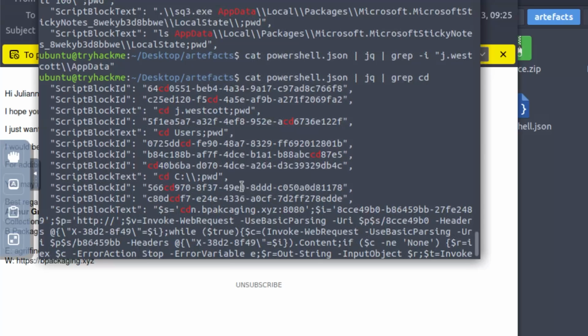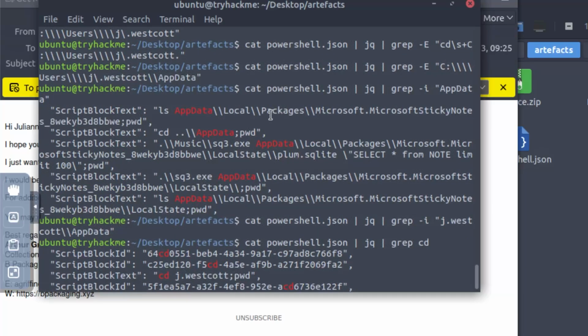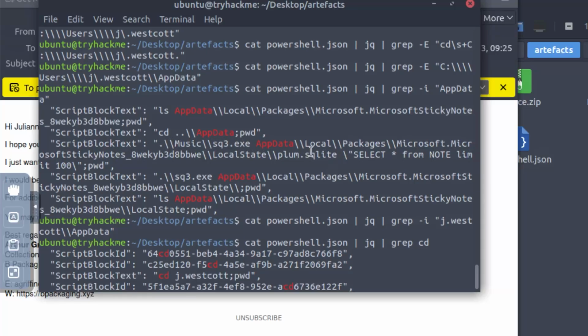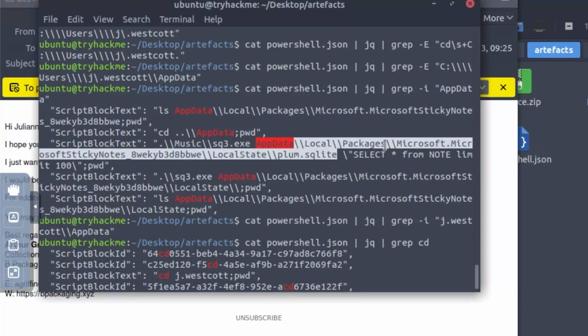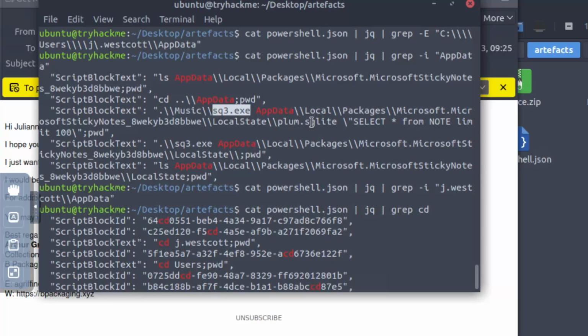Okay, so we combine a few different searches. The first one is the search for that sq3 portion that gave us this full path that we have right here. I've also searched for AppData because I'm trying to find the full path to the user. If we search for sq3, we just saw this full path, the AppData, Local, Packages, which gives us the plum SQLite, which is most likely because it's been combined with that sq3 downloaded executable. That's the one that was used to get this file, or that's the file that ultimately we ended up with.